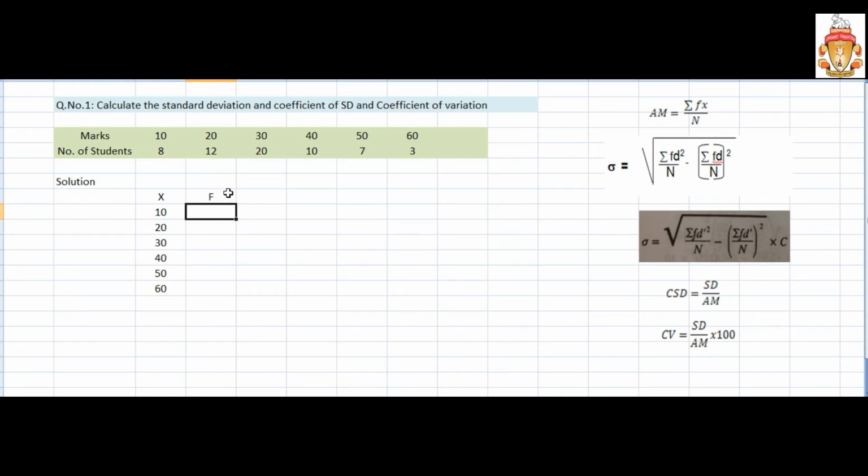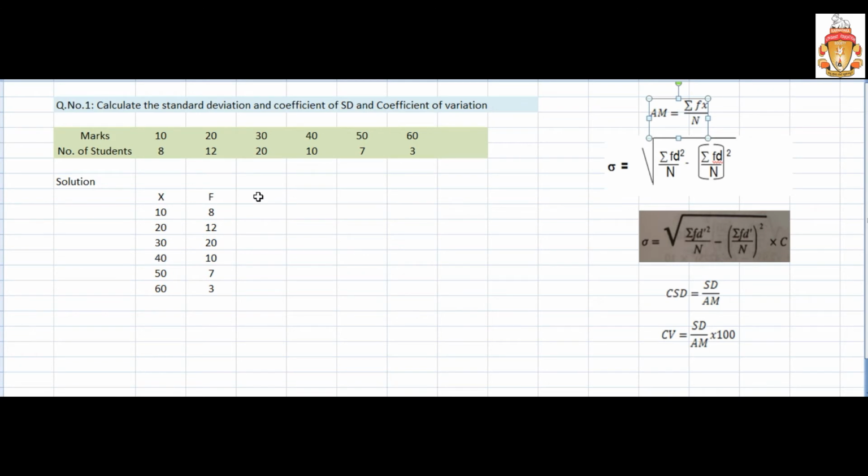Then frequency: 8, 12, 20, 10, 7, last 3. Then what do you have to find now? We need the mean also. Mean formula for discrete series or ungrouped data is fx by n. For this we need this one. Then we need d also.